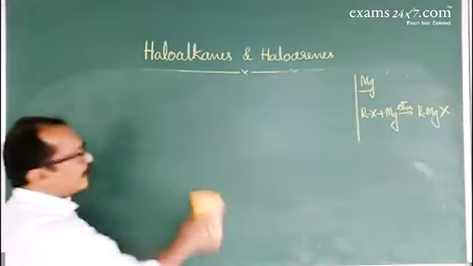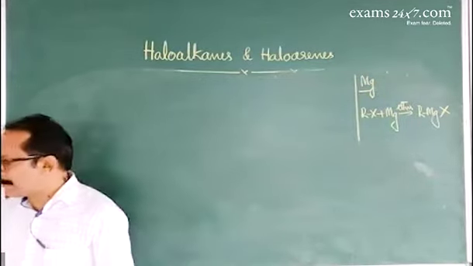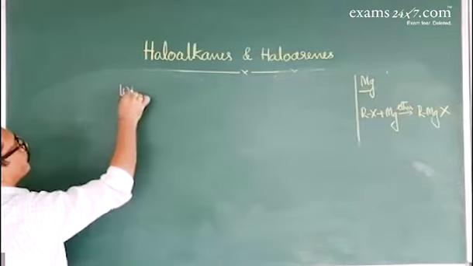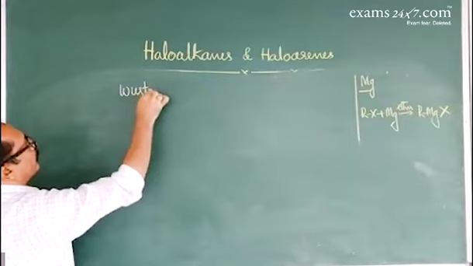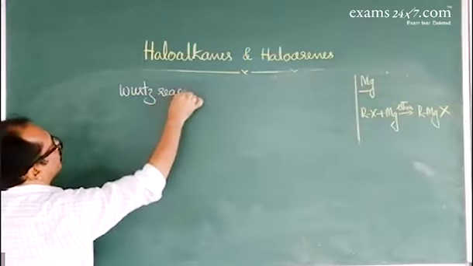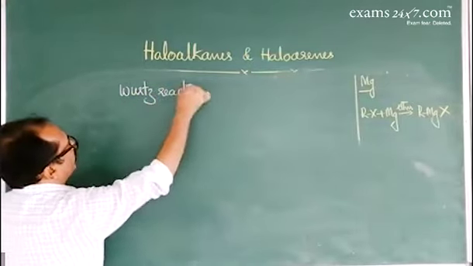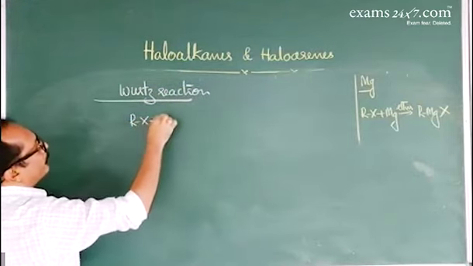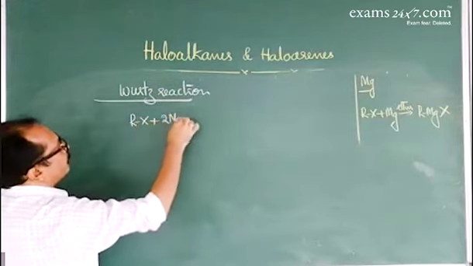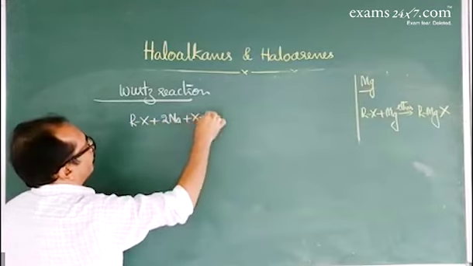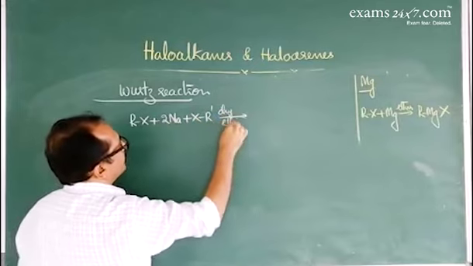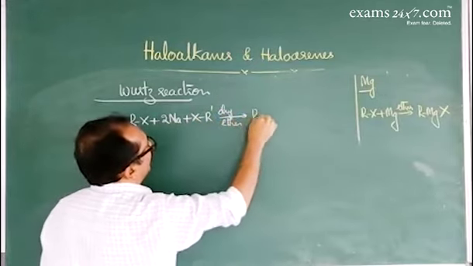Okay. Next, about reaction with sodium. It's called the Wurtz reaction. Haloalkane reacts with metallic sodium in dry ether. That gives higher hydrocarbon.